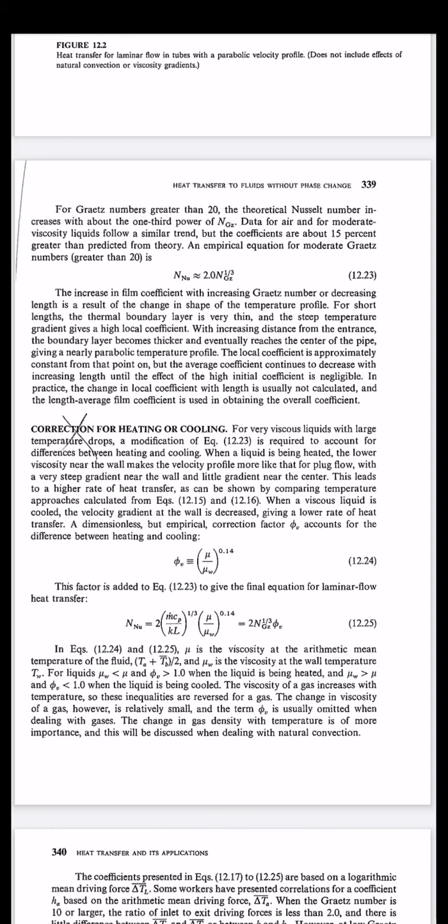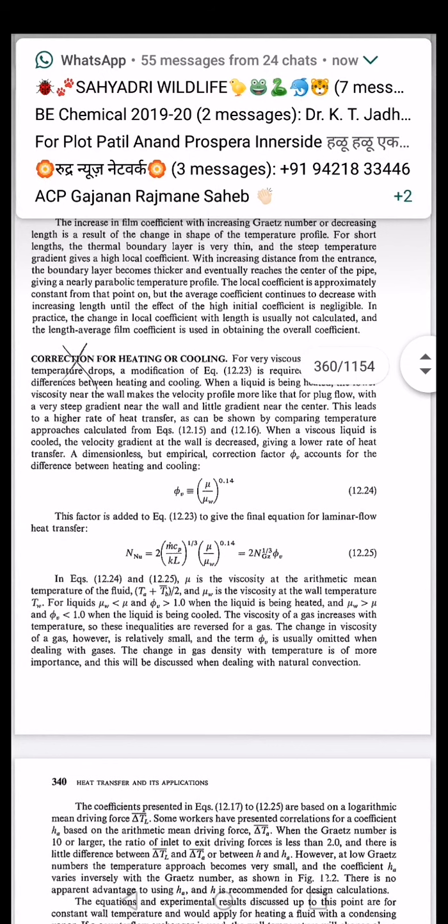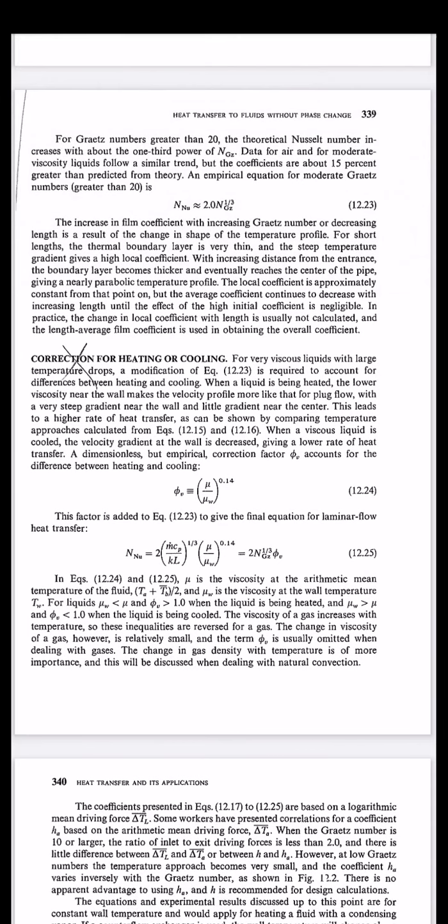We have already studied that factor in fluid mechanics, where mu is the viscosity of the fluid at the core and mu_w is the viscosity of the fluid at the wall. This relationship should be used wherever temperature variations take place. So this factor should be added to equation number 12.23.